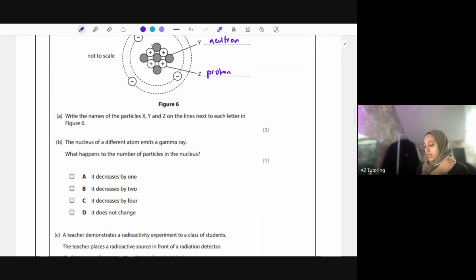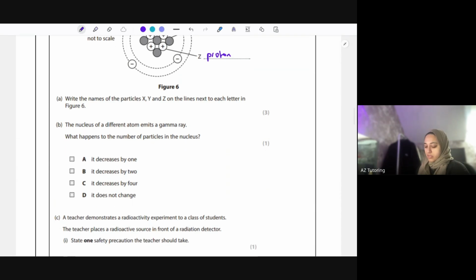The nucleus of a different atom emits a gamma ray. So there's 3 things that you need to know with emitting radiation. You need to know about alpha particles, beta particles, and gamma rays. Now remember, the particles decrease the number of particles in the nucleus, whereas a gamma ray doesn't affect that. So it says here the nucleus of a different atom emits a gamma ray. What happens to the number of particles in that nucleus? Well, because it's a gamma ray, so just a wave, that doesn't change the number of particles, so you would just say it does not change. So just for D.